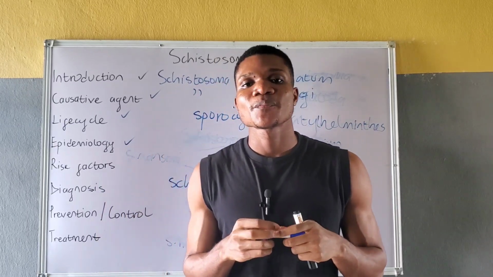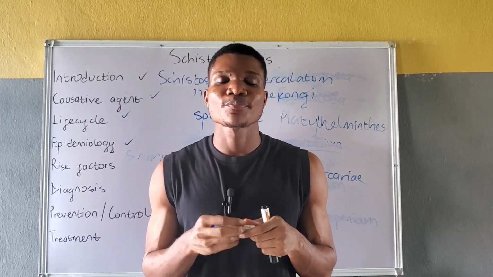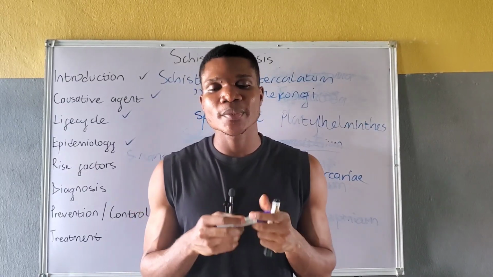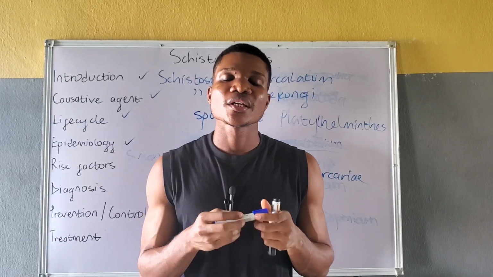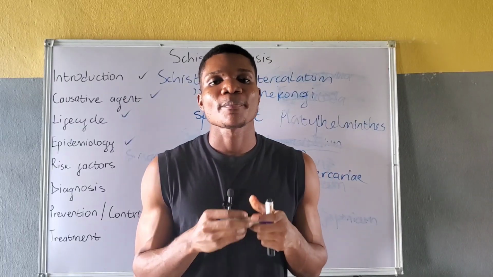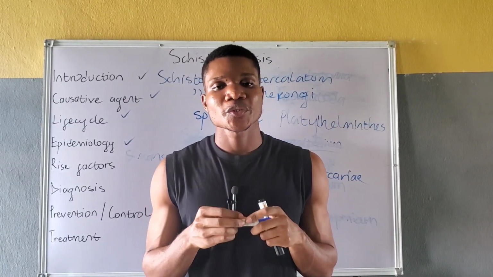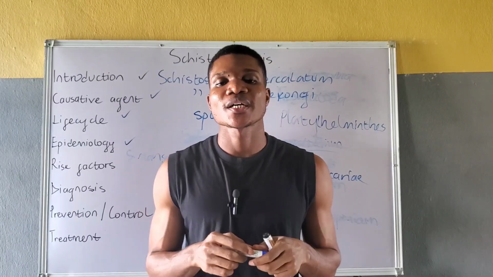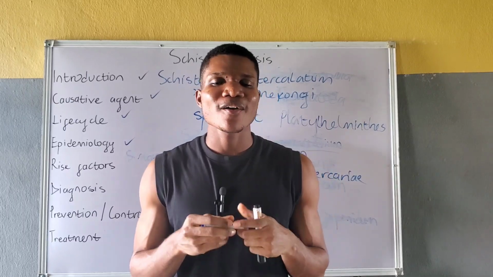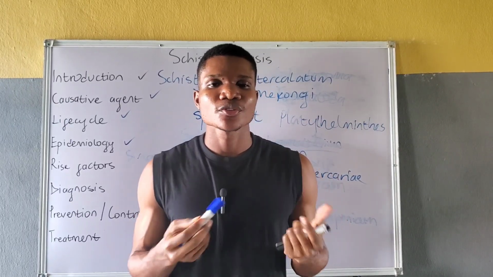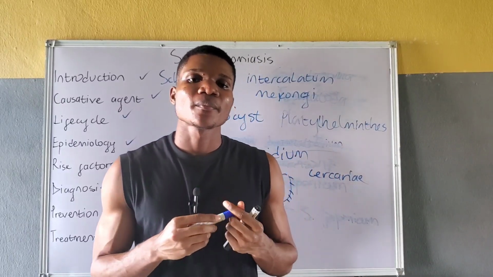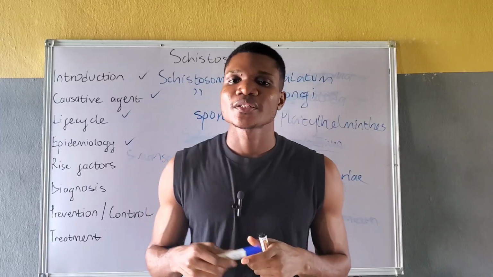Some of these risk factors include engaging in activities that promote frequent exposure to freshwater bodies. Such activities include swimming, bathing, or washing clothes in freshwater bodies. Also, poor sanitation as well as open defecation practices, urination in freshwater bodies, occupational exposure such as fish farming, irrigation work and dam construction, lack of health education, low socioeconomic conditions, and living in endemic regions are some of the risk factors that predispose individuals to acquiring schistosomiasis.